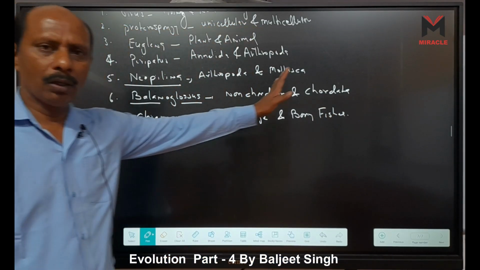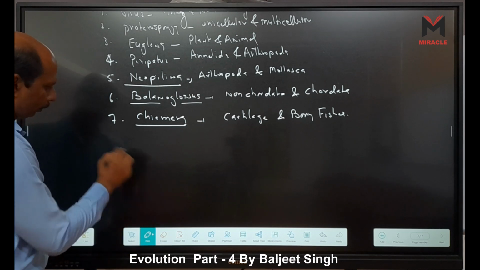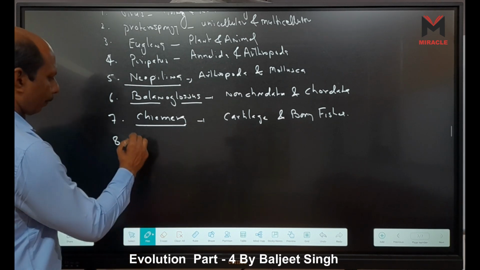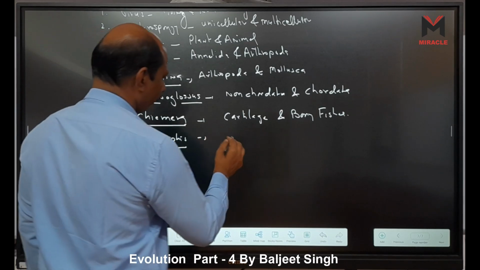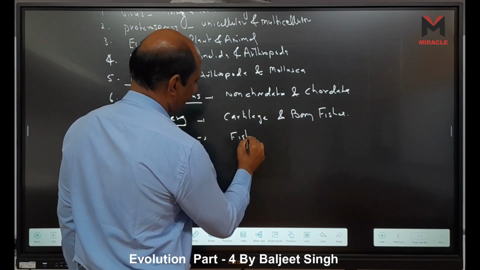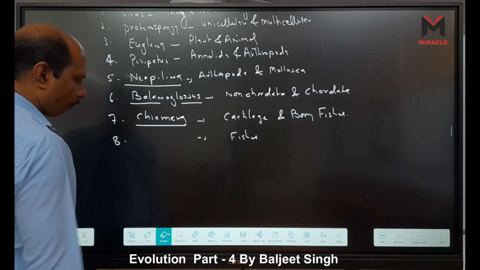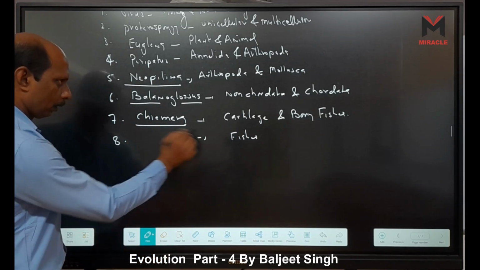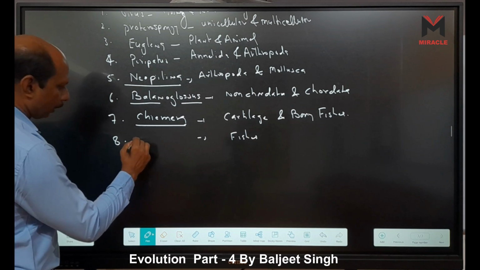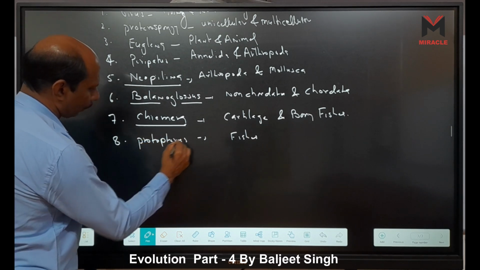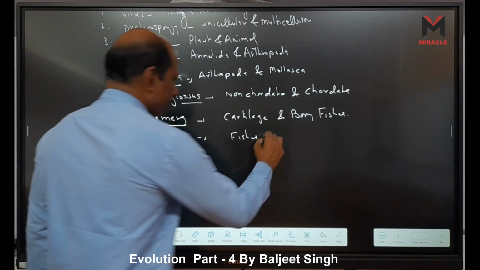Another, the eighth, is the lungfish, Protopterus. Ichthyostega is also a connecting link, but the most accurate is the lungfish, between fishes and amphibians.